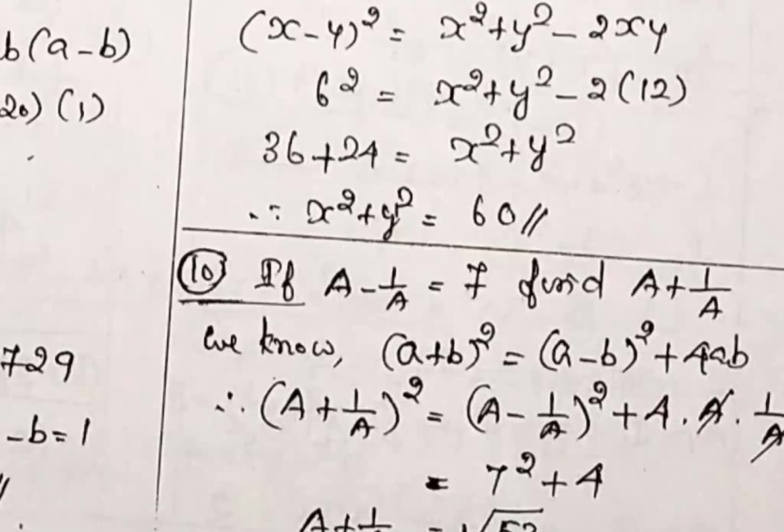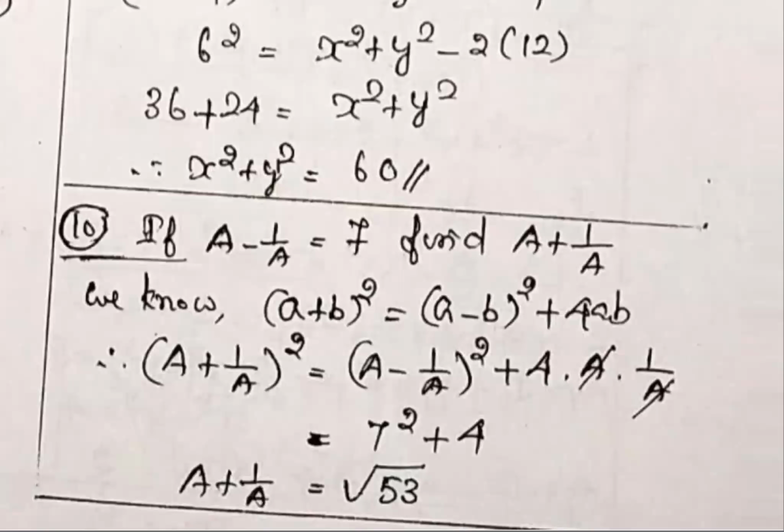Problem number 10: if A minus 1 by A is equal to 7, find A plus 1 by A. It's not a tough problem. Assume that A minus B is equal to 7, and we want A plus B. If you assume this, the problem becomes easy. We know A plus B the whole square is equal to A minus B the whole square plus 4AB. In place of A you put capital A, in place of B you put 1 by A, and take the square.